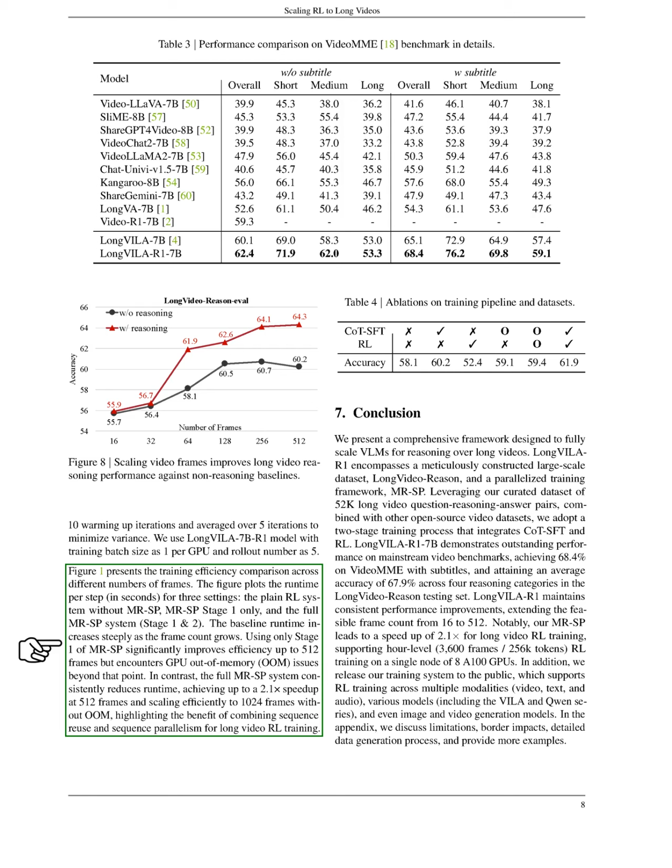However, using only stage 1 of Mr. SP significantly boosts efficiency up to 512 frames, although we encounter GPU memory issues beyond that. In contrast, the full Mr. SP system consistently reduces runtime, achieving up to a 2.1 times speedup at 512 frames and efficiently scaling to 1024 frames, demonstrating the advantages of combining sequence reuse and parallelism for long video reinforcement learning training.